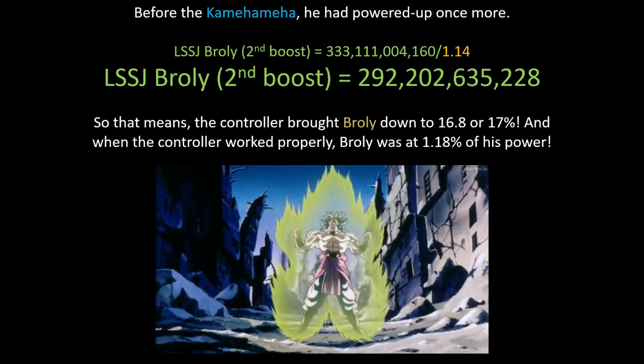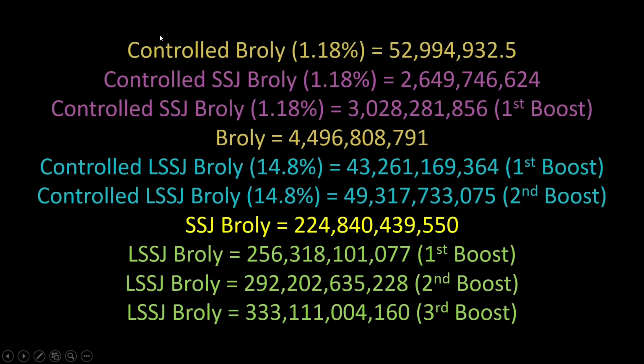So if all this seems too confusing to you, I've written all of his power-ups in the next slide. So we have controlled Broly when the device was working properly at 1.18%, and his power then was 52.9 million. And then when he turned Super Saiyan, it became 2.6 billion. And then when he got his first boost, it became 3 billion. Now, because 52.9 million is only 1.18% of his power, it means base Broly's full power is actually 4.49 billion.